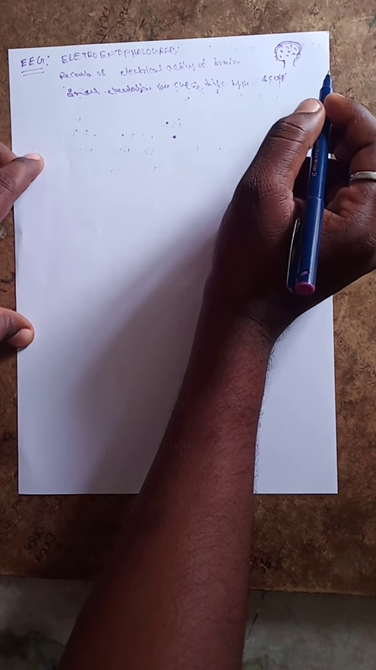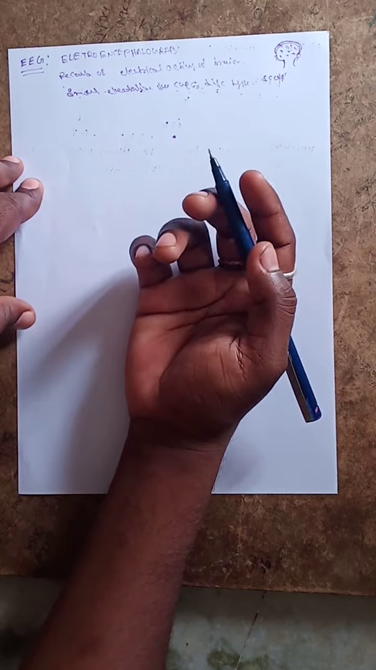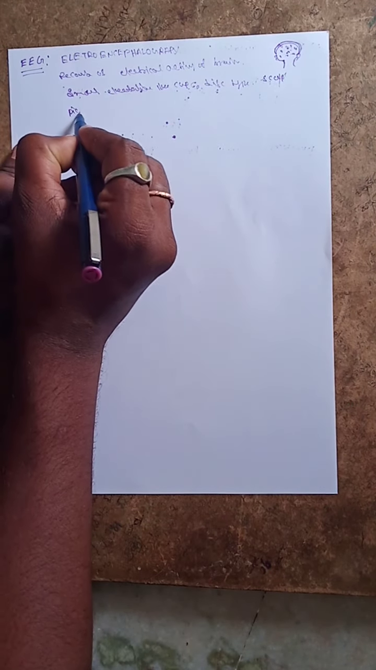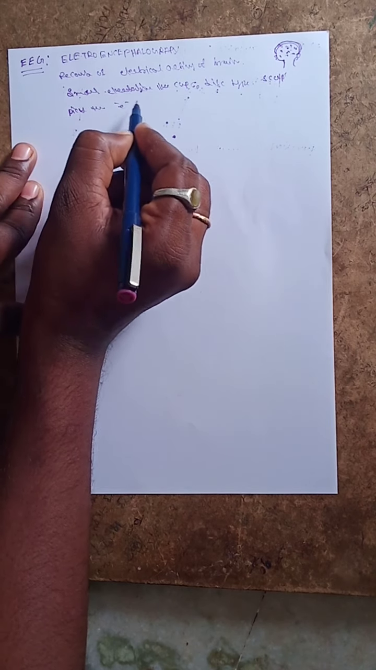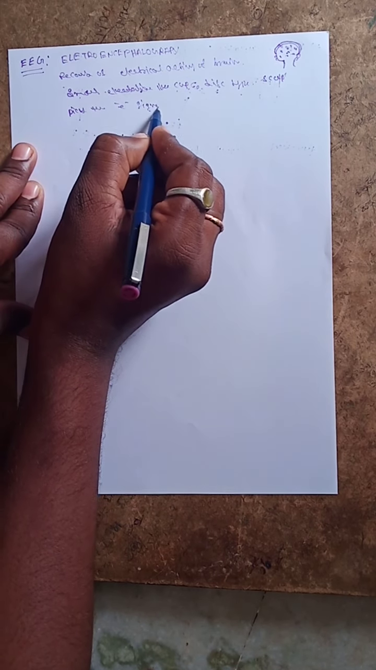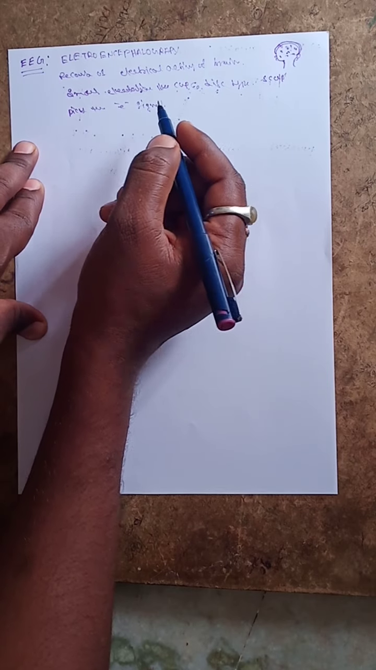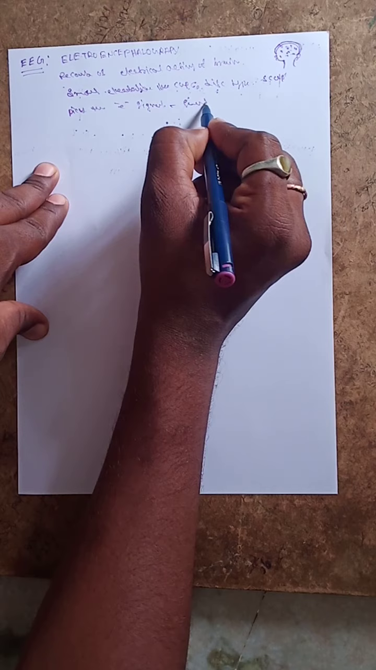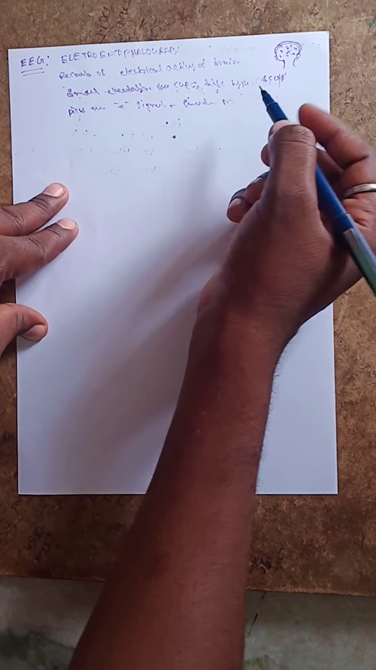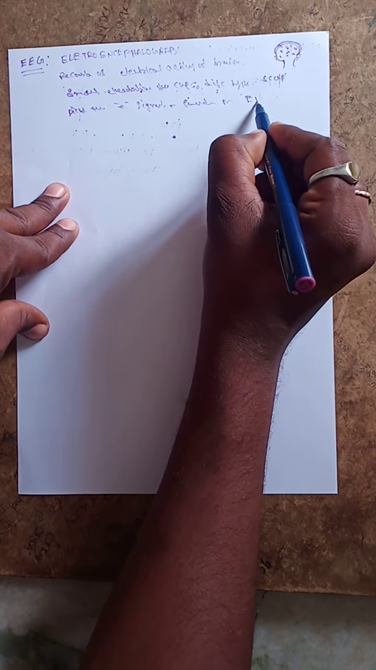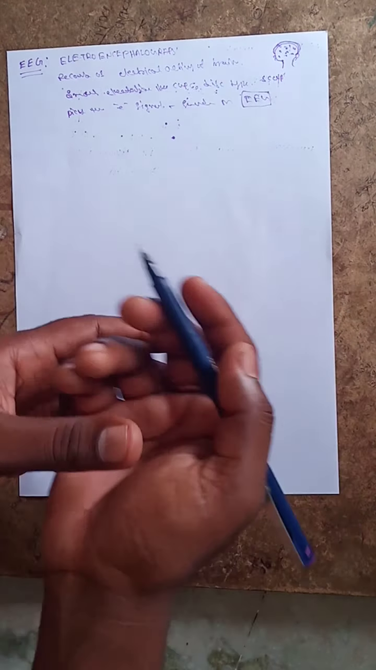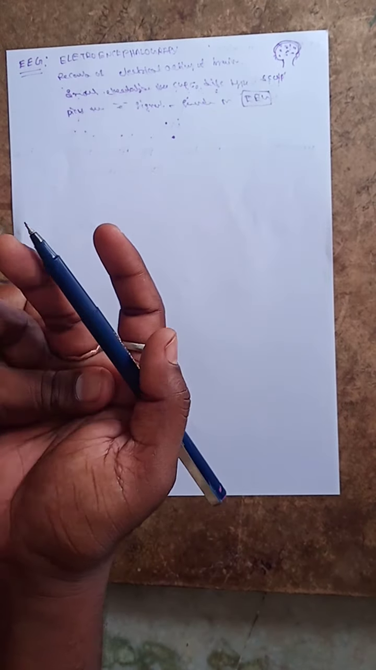They pick up the brain's electrical signals and send them to a machine. That machine is known as the EEG, and it identifies the signals in the brain. So this is the introduction of the EEG.